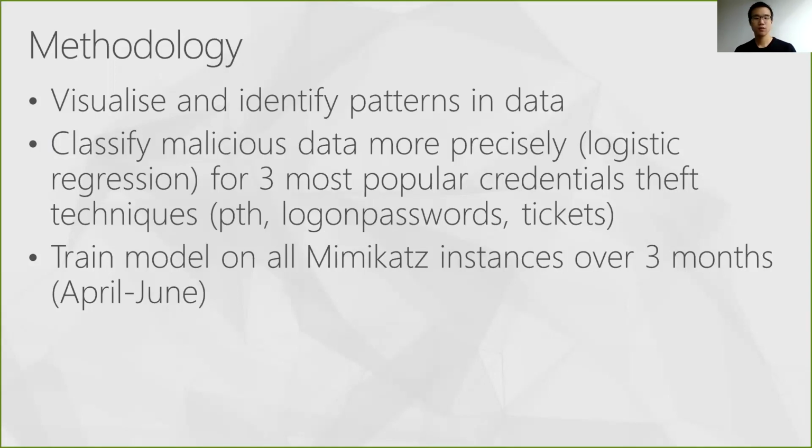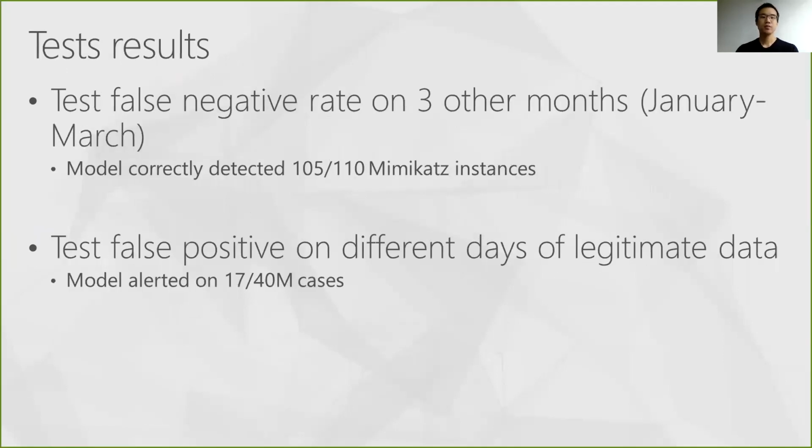Finally, to conclude the overview of our procedure, we trained our classification model on all Mimikatz instances that we collected over 3 months in order to build our detector. In order to evaluate the performance of our detector, we collected 3 other months worth of data in order to see how many instances of Mimikatz would be effectively spotted. And our detector detected 105 out of 110 test instances of Mimikatz, which yields an excellent 5% false negative rate.